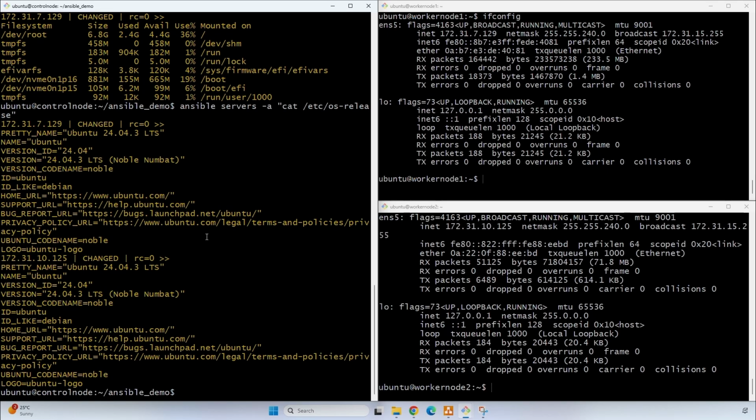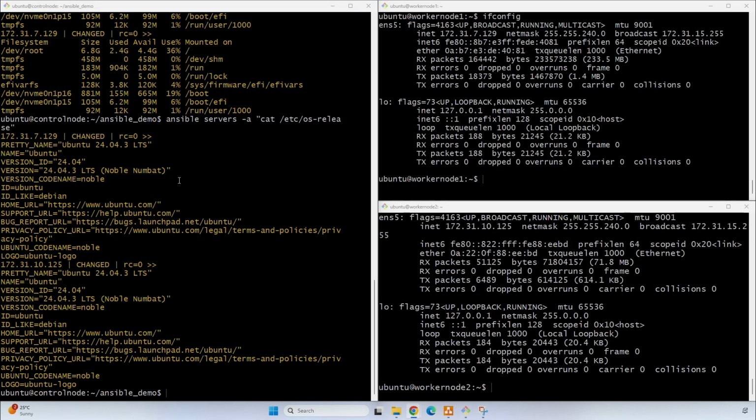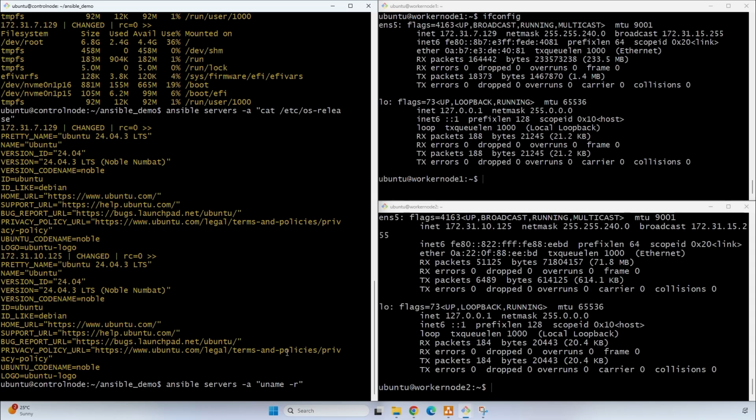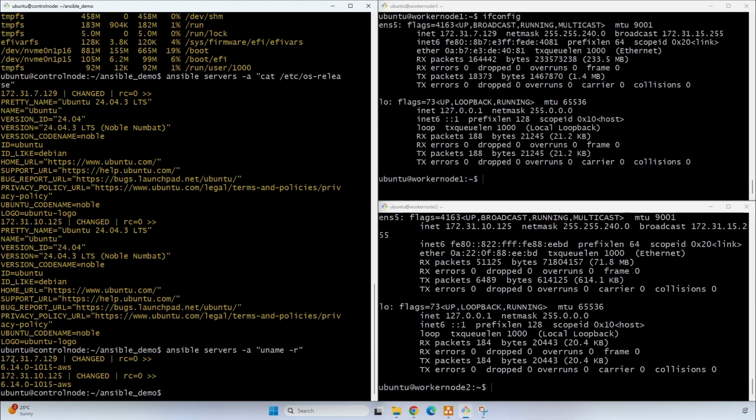Here we can see this is the command used to check the OS details of the worker nodes, and we can also check the kernel version. These are some of the arguments we can use through ad-hoc commands. So this is the kernel version of the worker nodes.